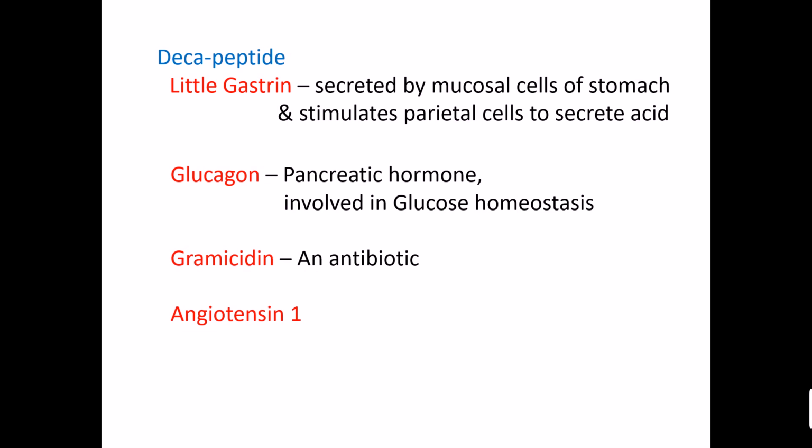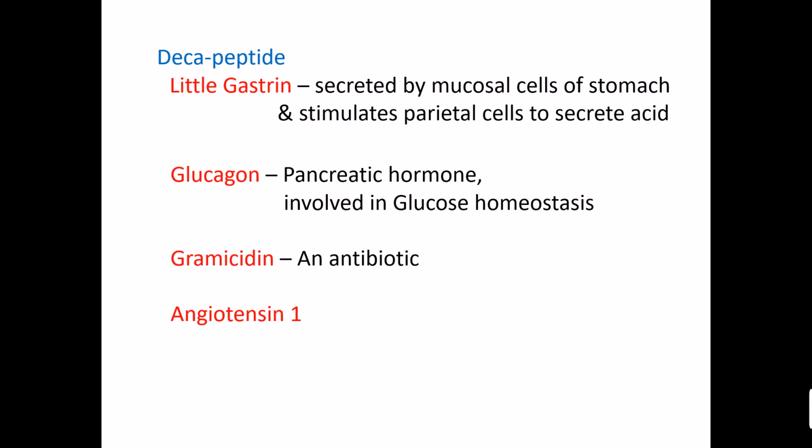Next is gramicidin, which functions as an antibiotic. And next is angiotensin 1, which is the precursor of angiotensin 2, having 10 amino acid residues, and 2 amino acids are cleaved and then it is converted to active angiotensin 2.